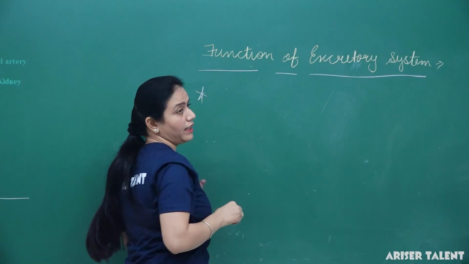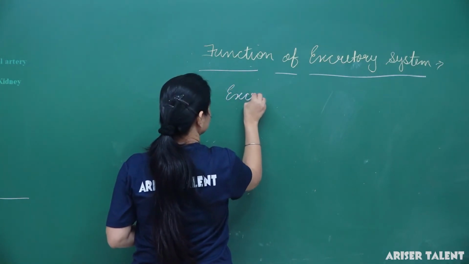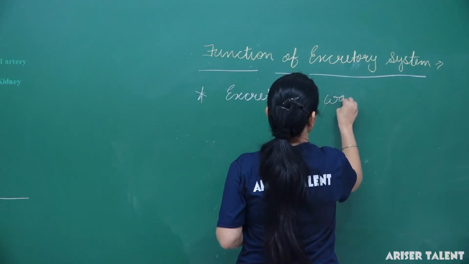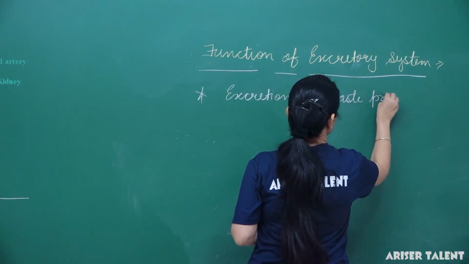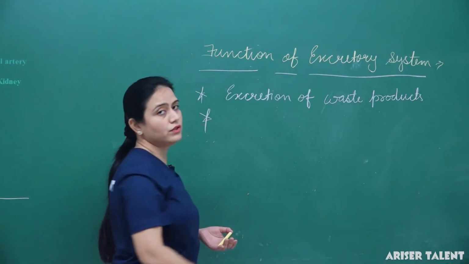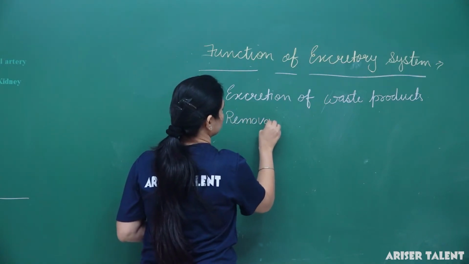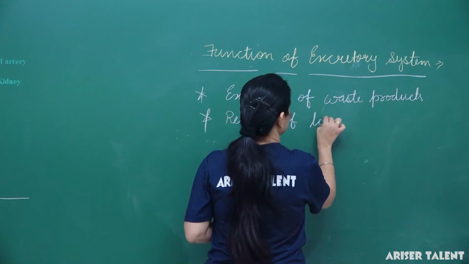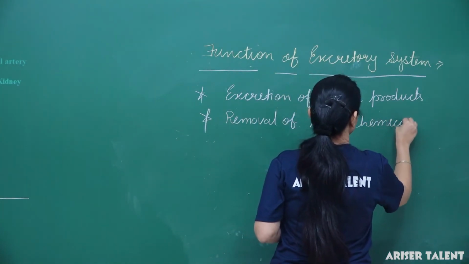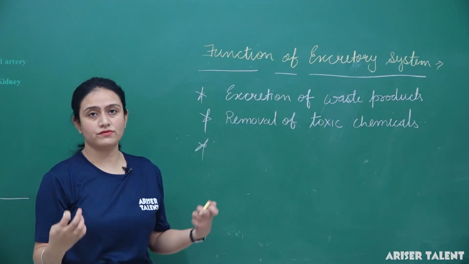First of all, it helps in the excretion of waste products. Okay, removal of toxic chemicals, as well as removal of excess drugs which are present in the body.